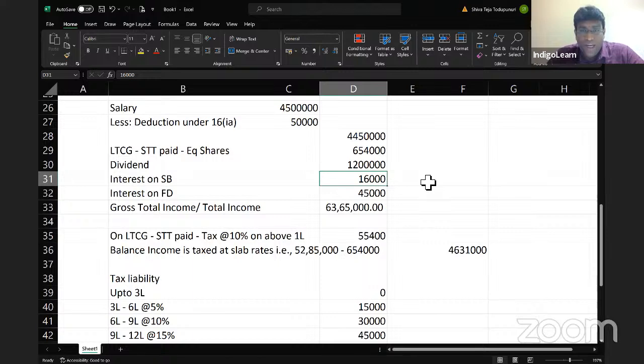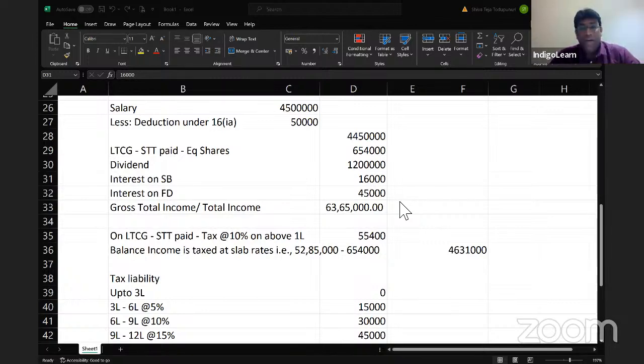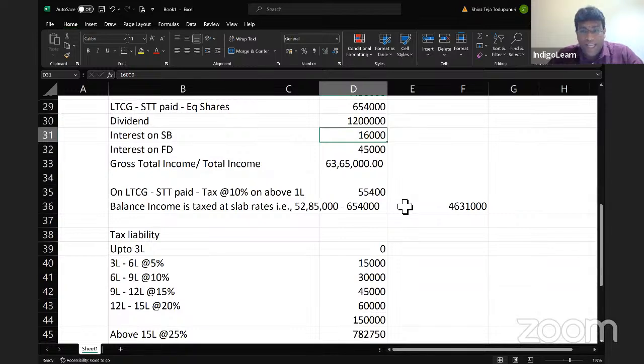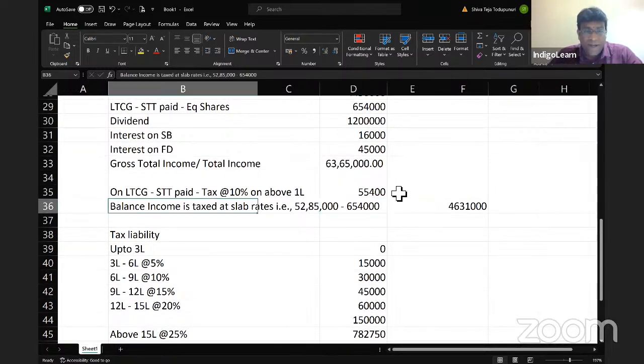It is 12 lakh rupees dividend income. Then all the figures are correct, right? Yes. 16,000 interest on savings bank account, interest on fixed deposit 45,000. And we do not get any deduction because we are talking about the default tax regime. So let me change this number, my dear friends.